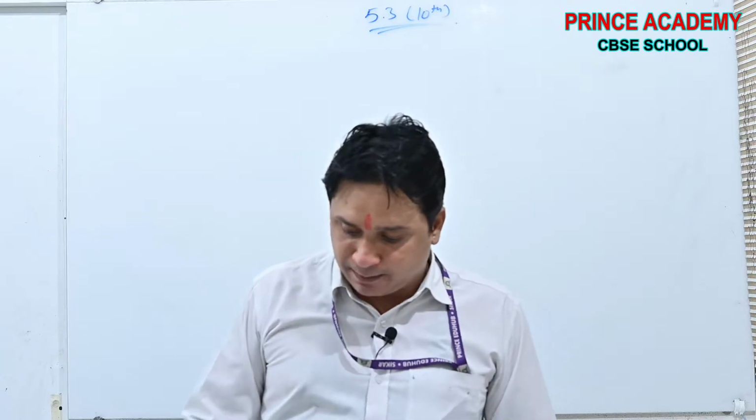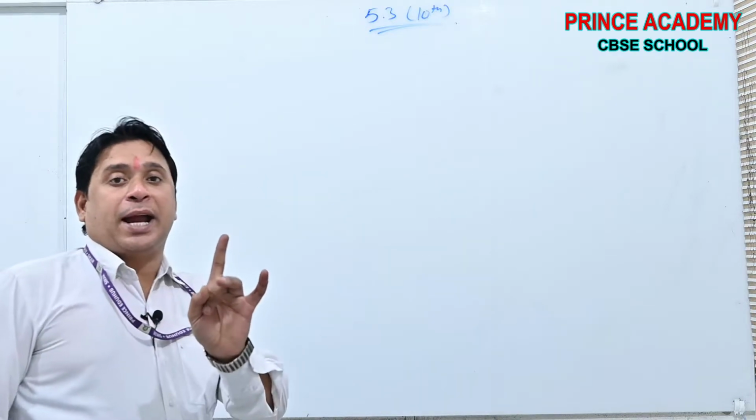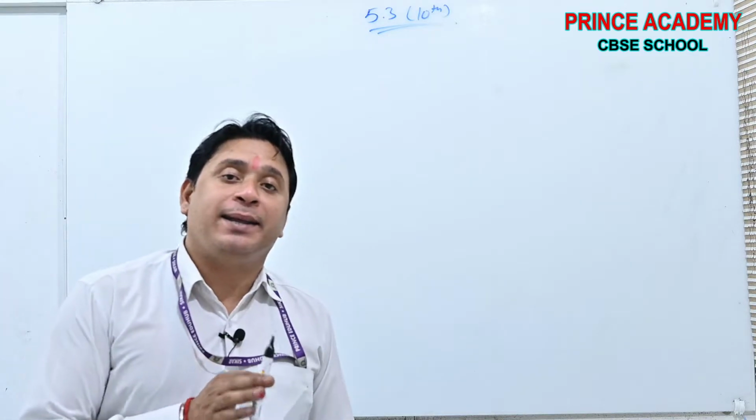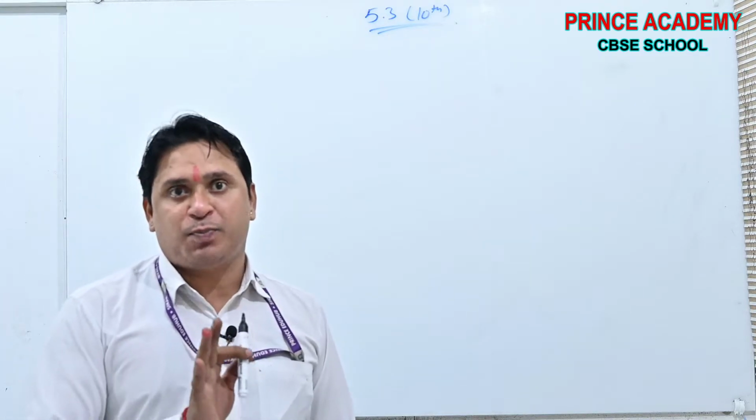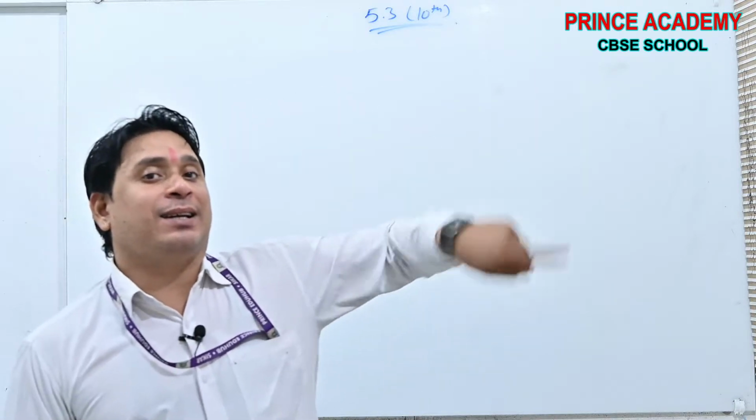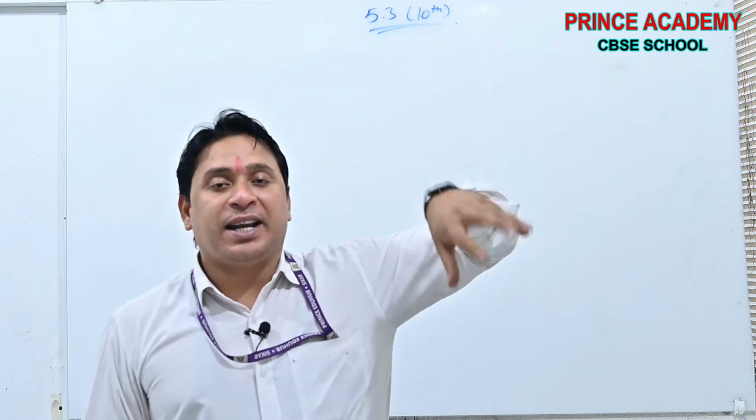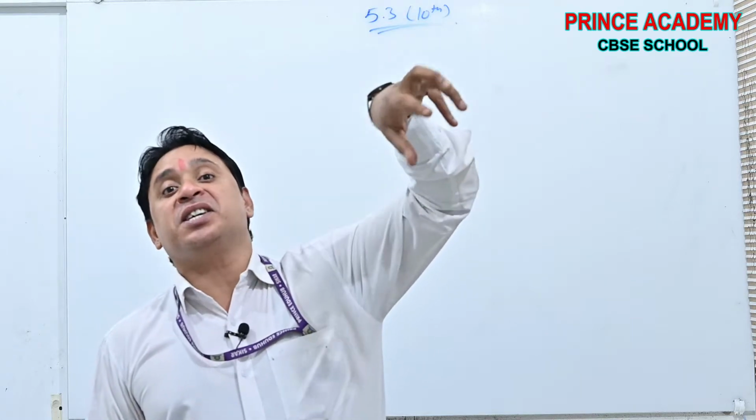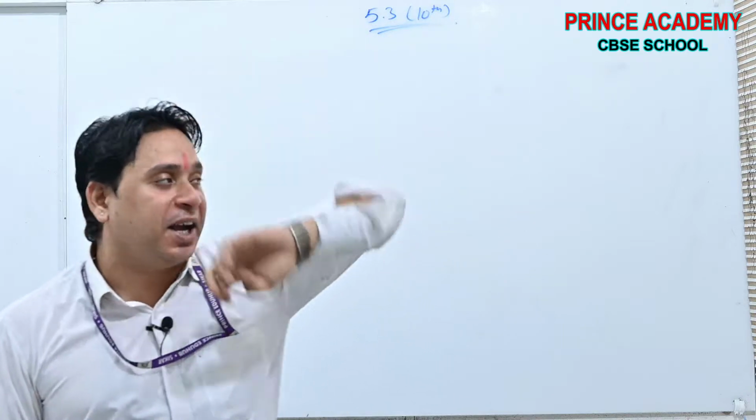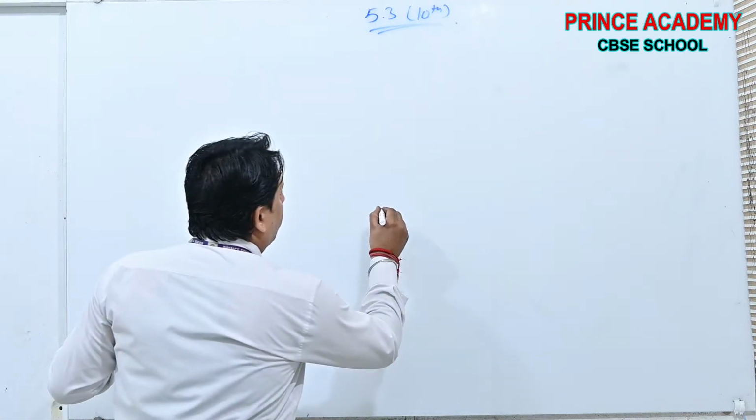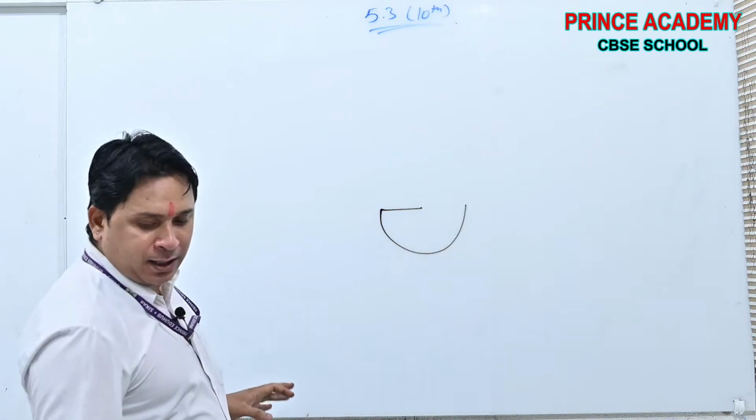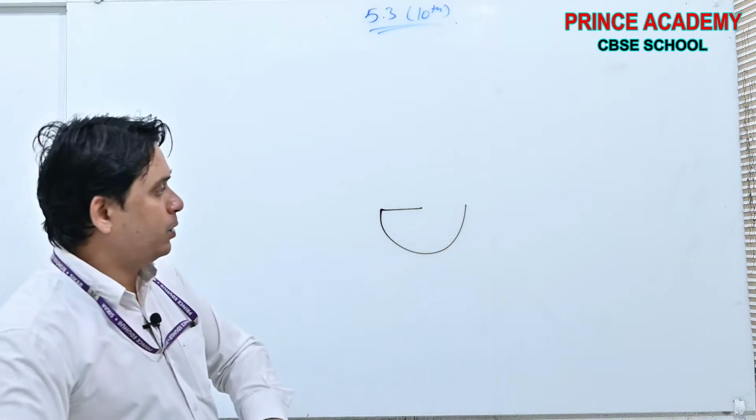Very simple, beta. Now try to understand first. A spiral is made in such a way that semicircles are used with increasing radii. Suppose this is the first semicircle drawn.